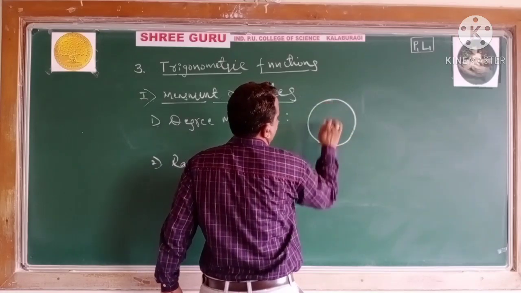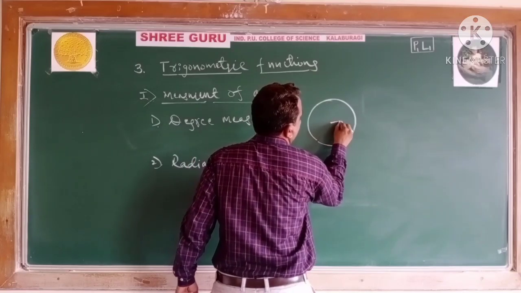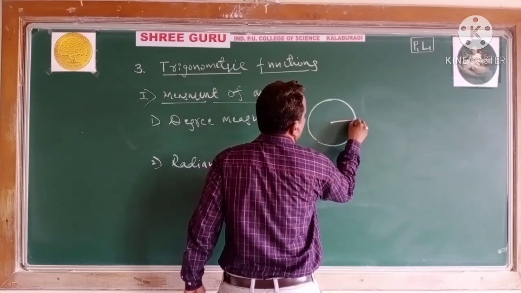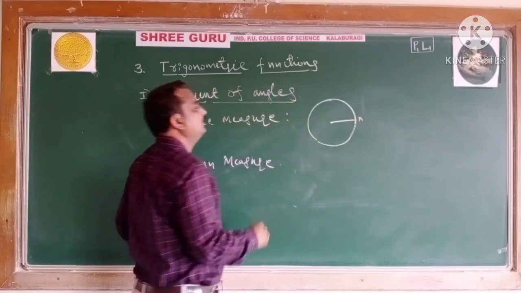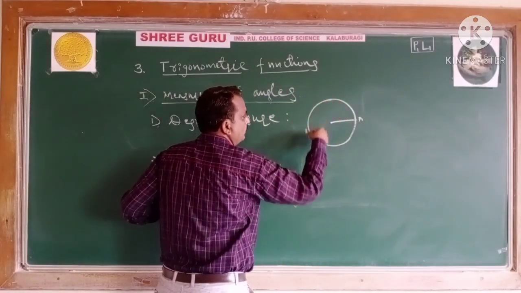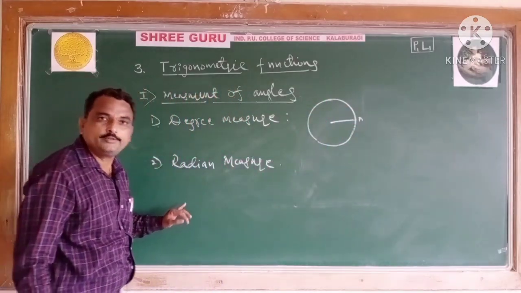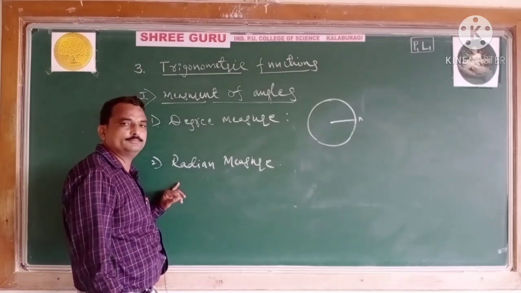This is a circle, the center of the circle, and this is the radius of the circle. You know, the whole circle is how many degrees? 360 degrees, students, you know.